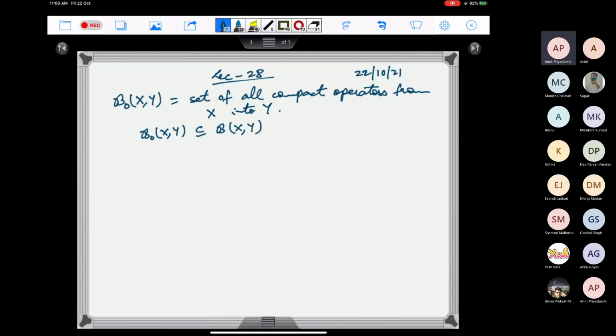So any compact operator is a bounded linear operator. We can easily see that this is also a subspace of B(X,Y). So that is the first result.